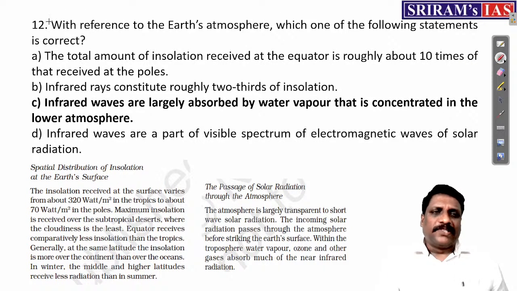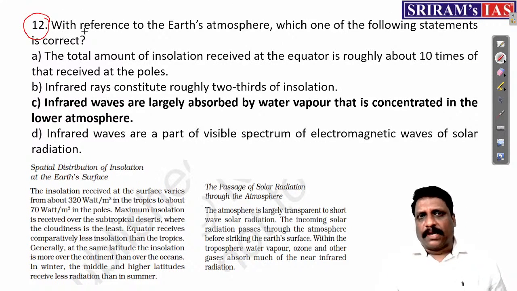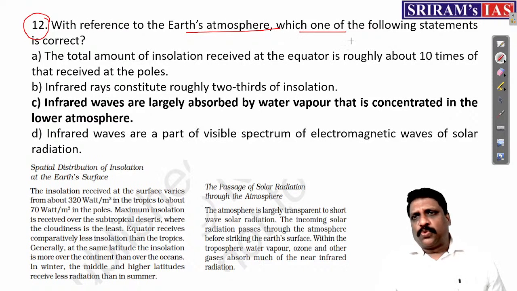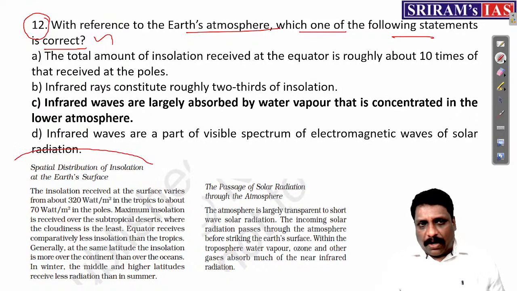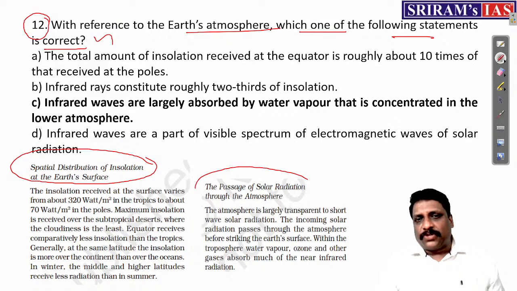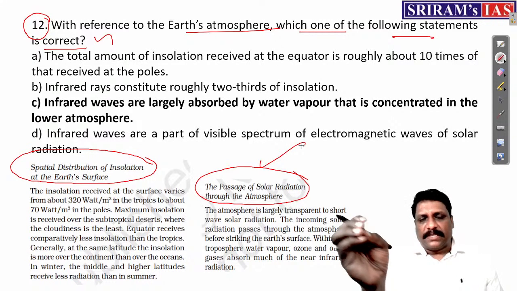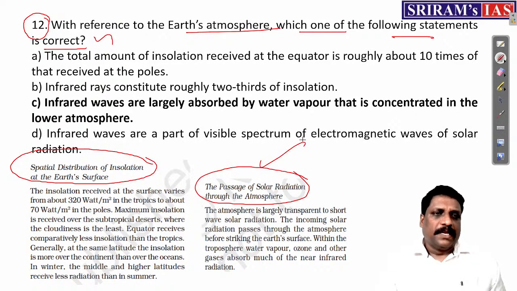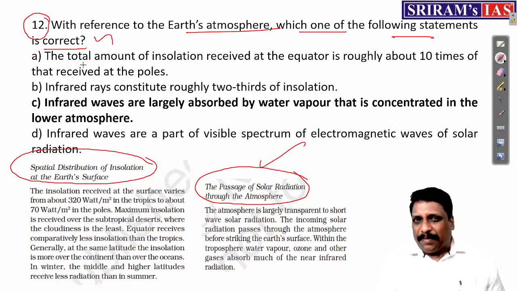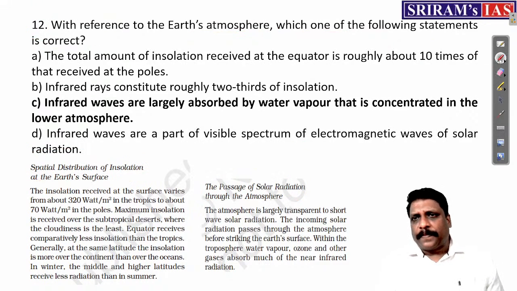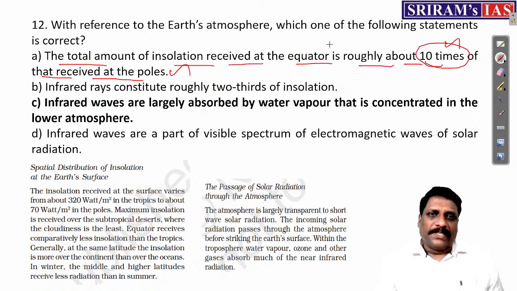This was one question asked this year: with reference to Earth's atmosphere, which one of the following statements is correct? I have taken two screenshots of NCERT, the snapshots of whatever is there in NCERT. There is one statement, statement A: the total amount of insolation received at the equator is roughly about 10 times that received at the poles. That is the statement given.